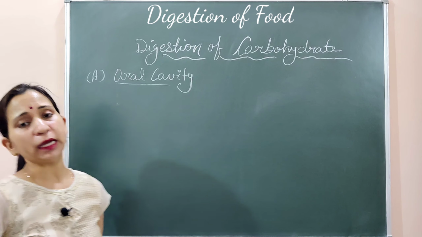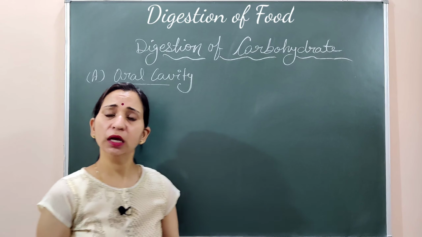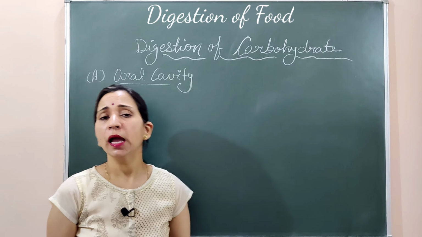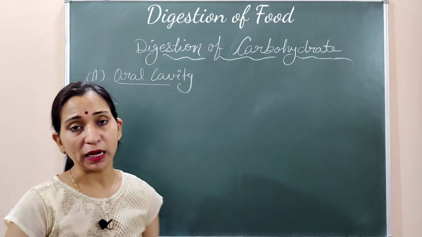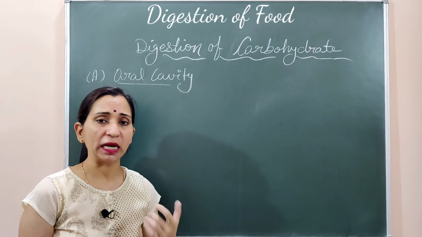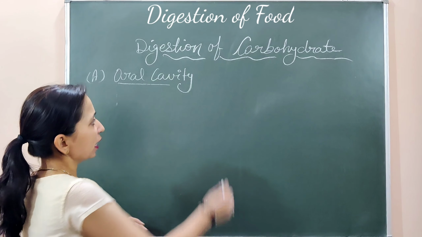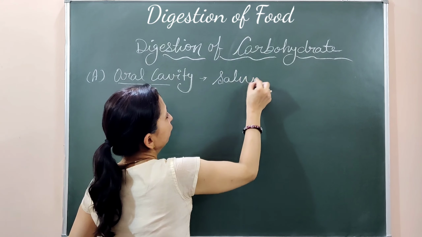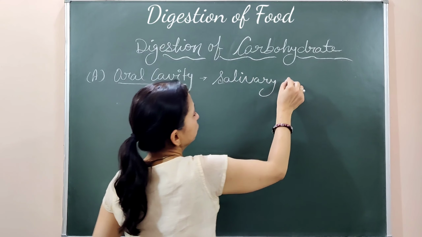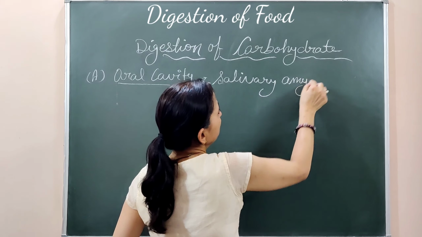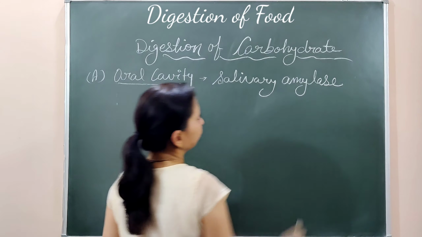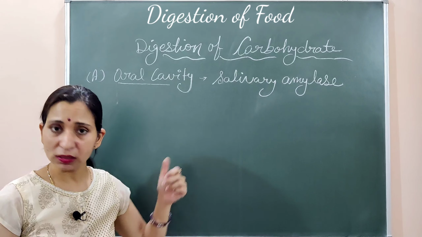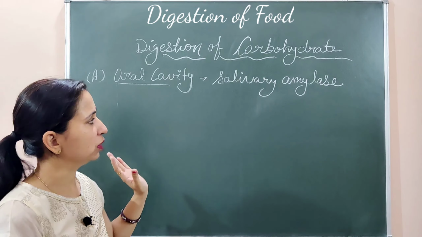The carbohydrate digestion starts in the oral cavity itself. As we take the food in our oral cavity or buccal cavity, saliva is secreted, and the saliva contains salivary amylase enzyme. So the enzyme for carbohydrate digestion here is salivary amylase. Another name is ptyalin also. You can use this name also.